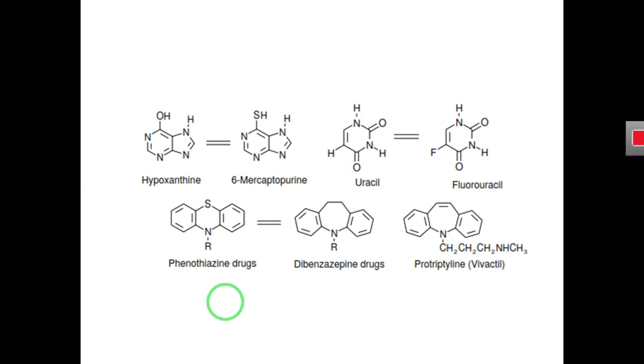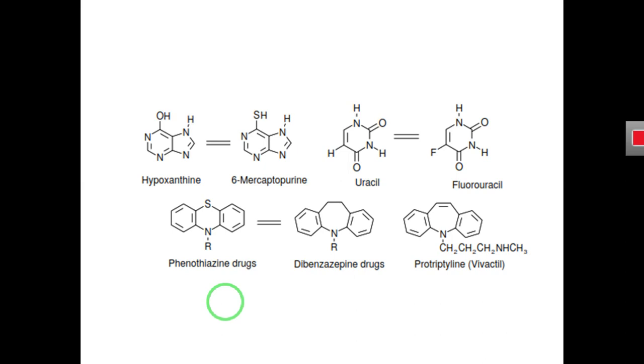When you make any changes in this parent or lead molecule, you will get a new molecule that you can call an analog or the structural analog of the parent molecule. What is a structural analog? A structural analog means the new molecule has a similar structure to the parent molecule, but sometimes has different biological activities, or sometimes the same biological activity.